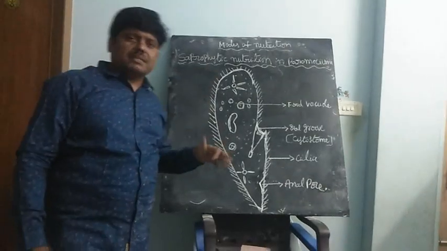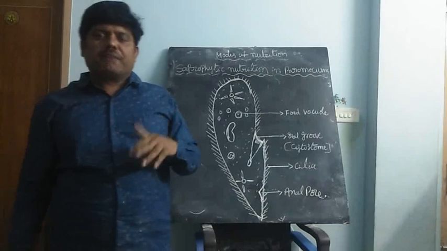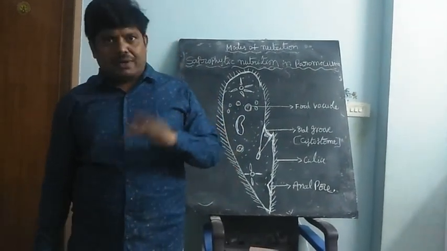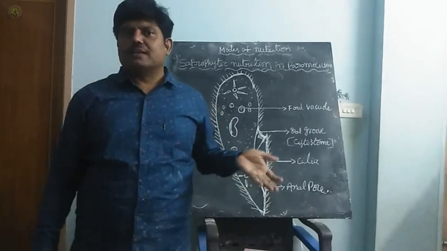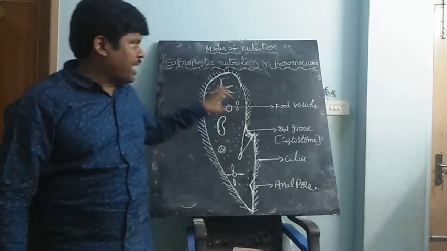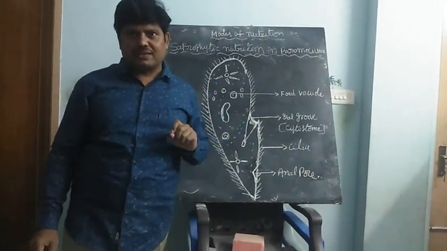This paramecium is also a single-celled organism. But what is the main difference between the paramecium and amoeba? Amoeba is single-celled, paramecium is single-celled, but paramecium has a definite shape. This is the major difference.